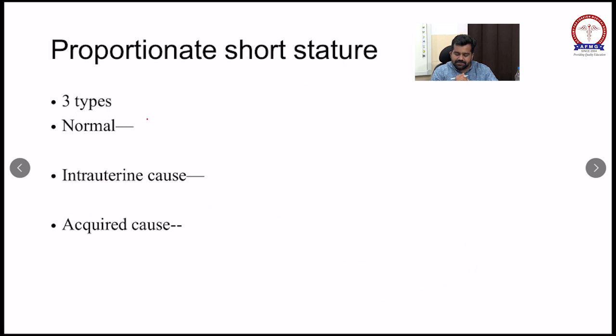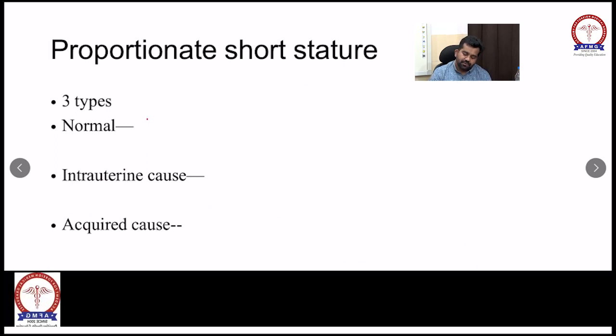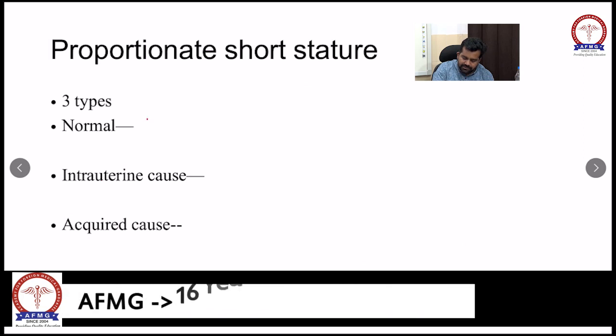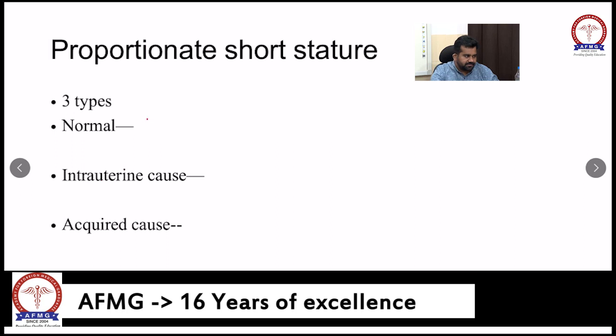So achondroplasia is a short limb dwarfism. Upper segment to lower segment ratio will be increased.